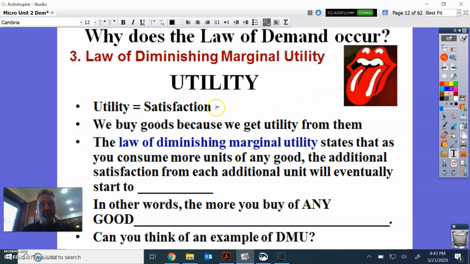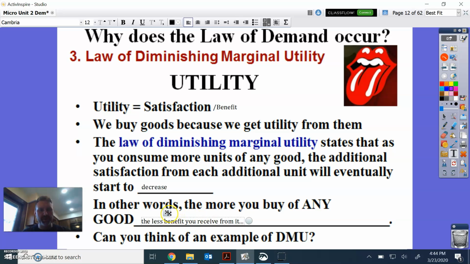And the other word that we really should start putting at this point, and I'll just add it in right now, is benefit. Okay, so we slide it up there. We buy goods because we get a utility or a benefit from them. The law of diminishing marginal utility states that as you consume more units of any good, the additional satisfaction from each additional unit will eventually start to decrease. You just get less benefit the more and more you have of something. In other words, the more you buy of a good, the less benefit you receive from it.